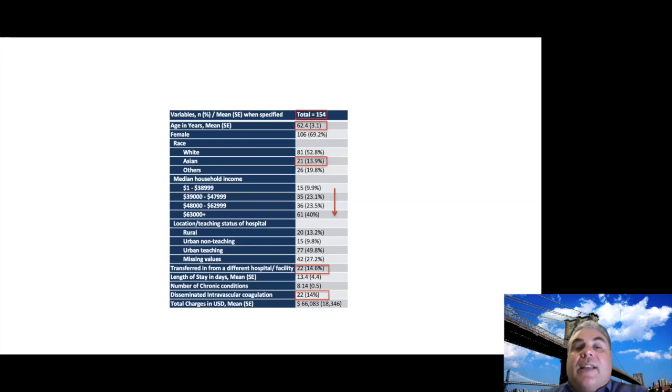So looking at those deaths, patients were slightly older, mean age of 62 years old. There was a higher representation of deaths in Asians, who didn't fare as well, 14%. Remember, there were only 3% in our overall cohort, but they represented 14% of deaths. And we saw that DIC was a major component that led to mortality. Next slide.